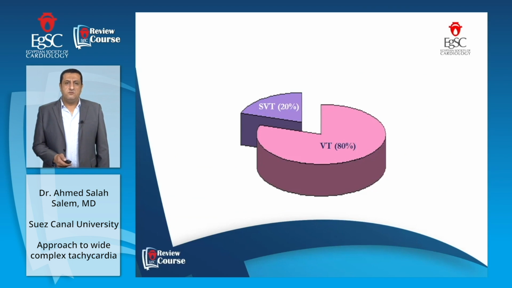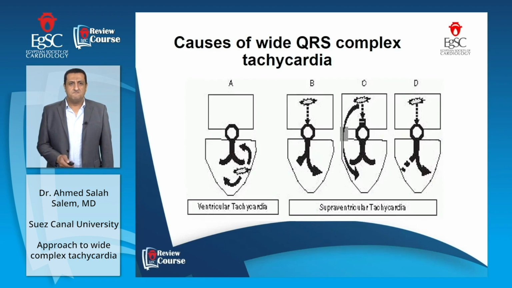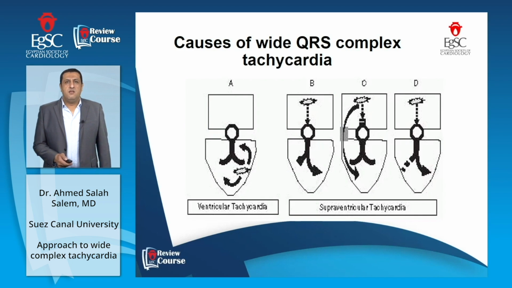First of all, we have to know that most wide QRS complex tachycardias, 80%, are ventricular tachycardia, while 20% are supraventricular tachycardias. Causes of wide QRS complex tachycardia, as we see here in the figure: A is ventricular tachycardia, where the focus is in the ventricle, causing wide QRS complex tachycardia originating from the ventricle.